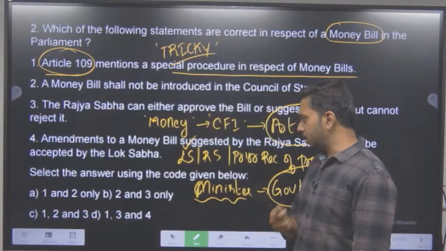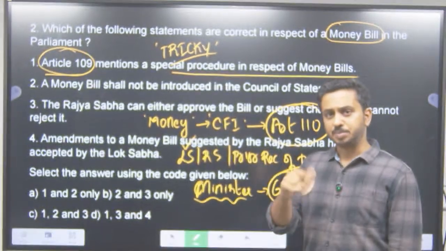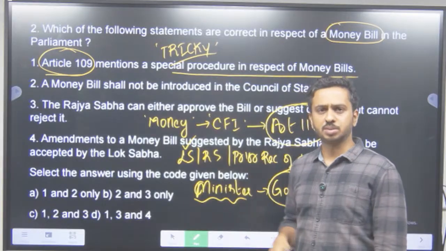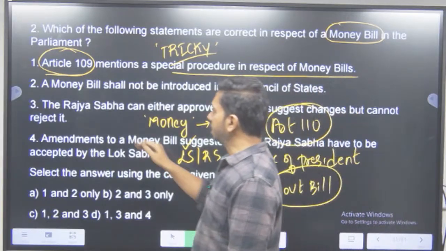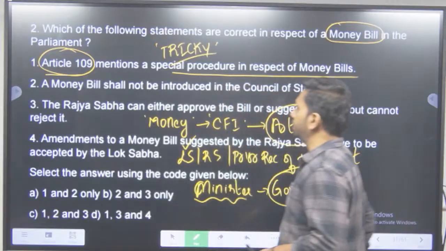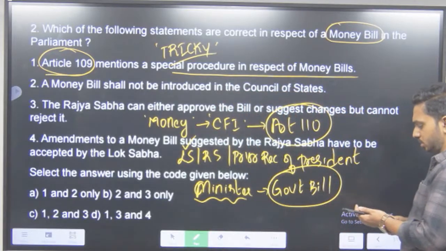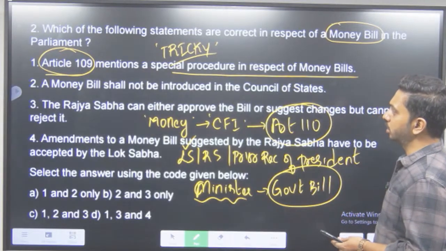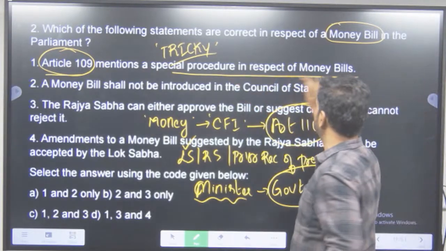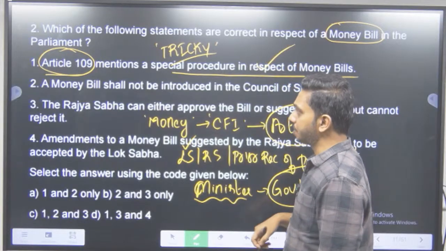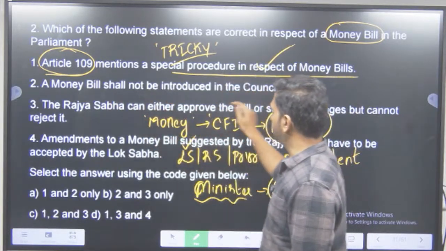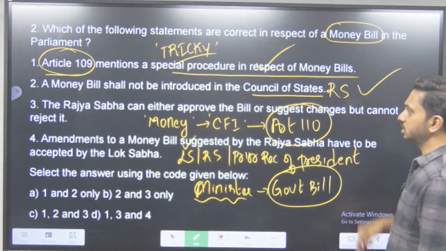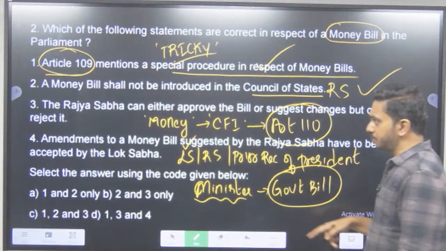All this are part of your Lakshmikant itself. Lakshmikant को ठीक से पढ़ना है. You can answer almost all the questions in polity that has been given here. A money bill shall not be introduced in the Council of States. So first one, Article 109 mentions special procedure in respect of money bills. Yes, सही है. Money bills shall not be introduced in the Council of State, that is the Rajya Sabha. Yes, सही है, because it can be introduced only in the Lok Sabha.